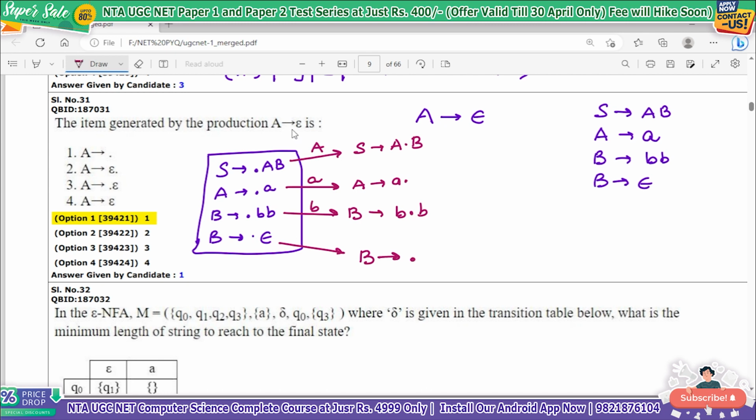So if A derives null, what item will be generated from this? The item generated will be option number 1, that is A derives dot, meaning the string is over. We do not mention null. So the correct answer is option number 1.